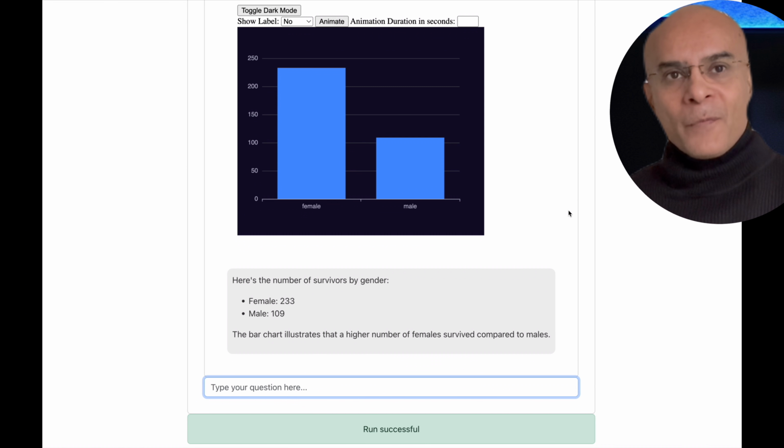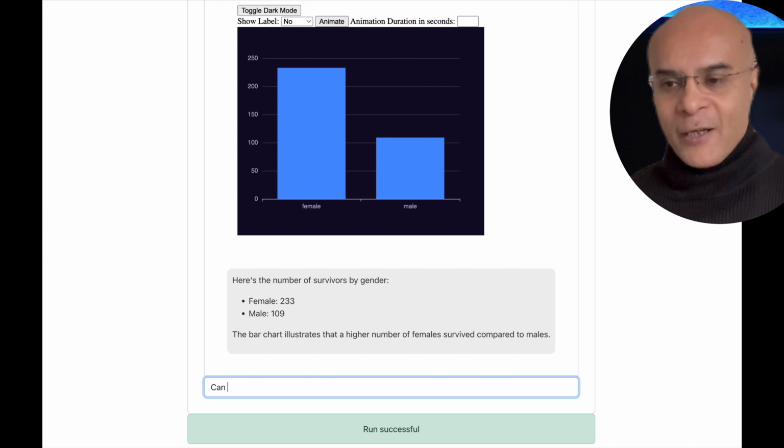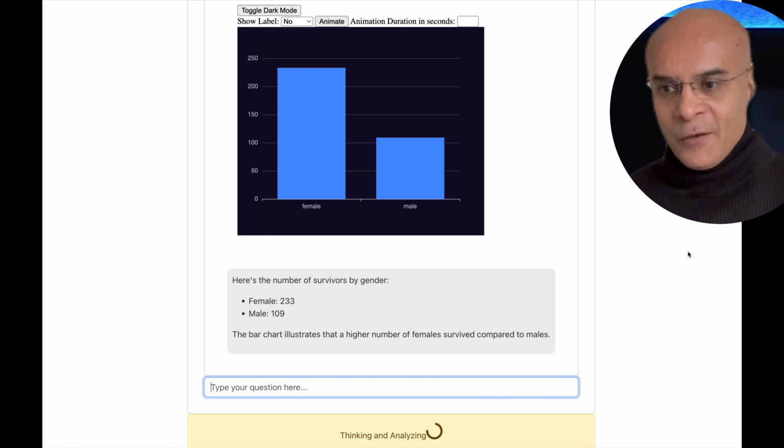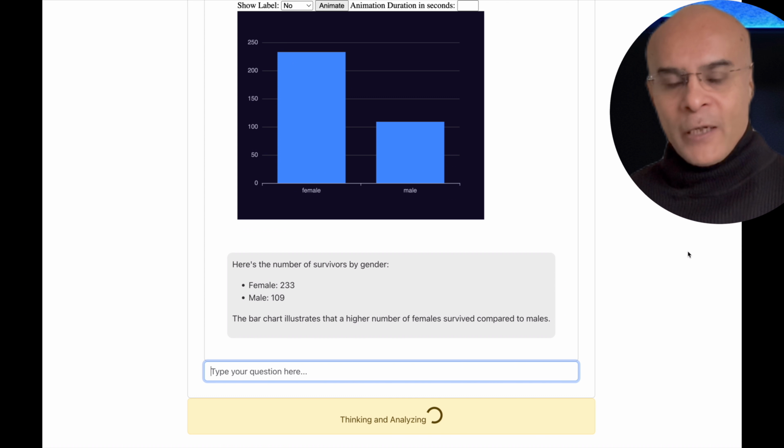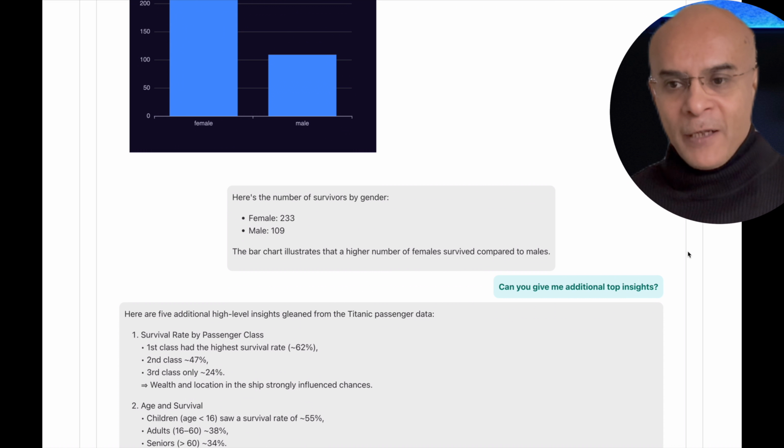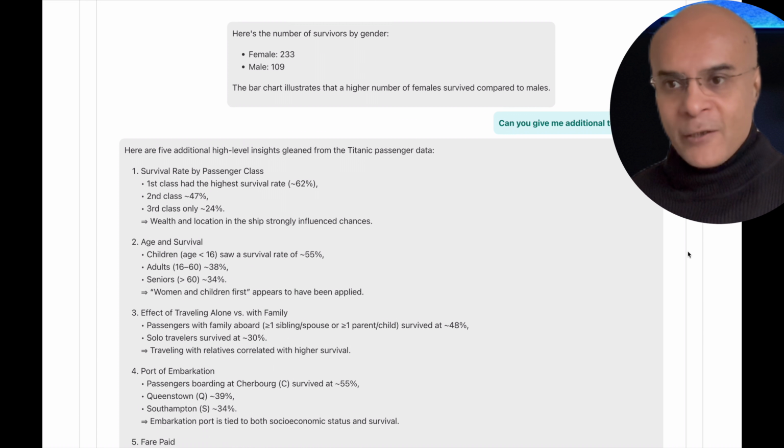But instead of asking questions one by one and getting insights, let us ask a question directly to the agent to give the top insights which are available in the data. So the agent is now going to look at the complete data set. It is going to use the power of reasoning and the large language model to come out with very powerful insights, which we can see over here.